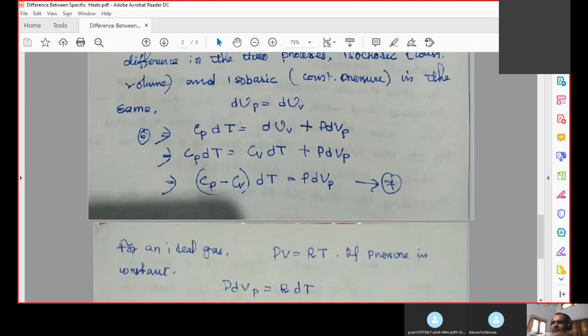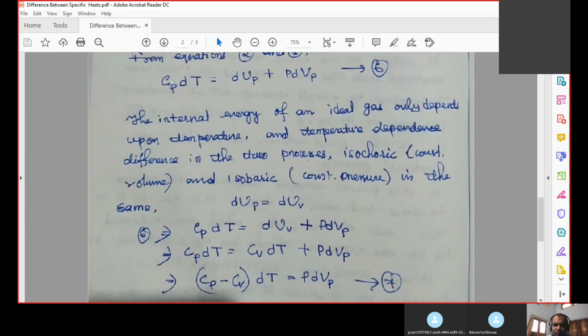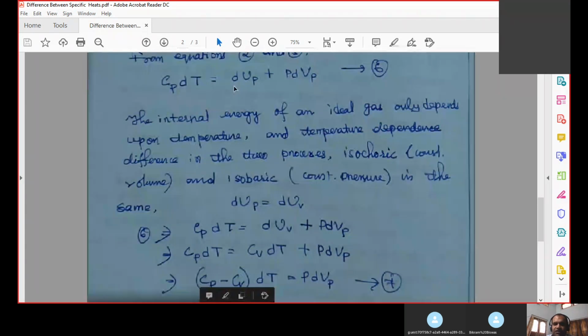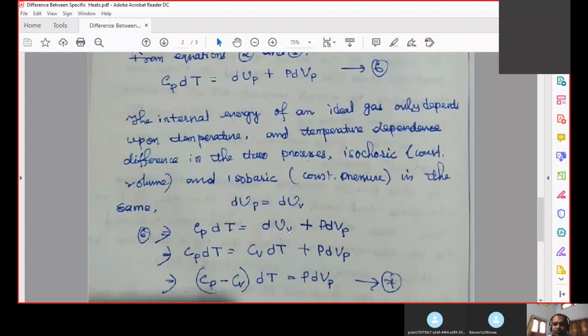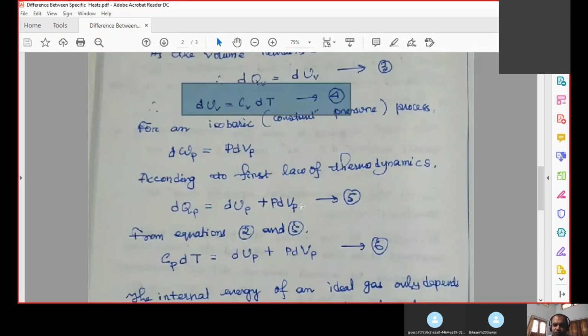You see, these things and processes are coming step by step, so you have to remember every step. I will give you the note, and it will be easier for you to follow from the note. So dUV is equal to CV dt. From equation 6 we have Cp dt, where dUP is equal to dUV, but dUV is equal to CV dt. That we got from equation 4.